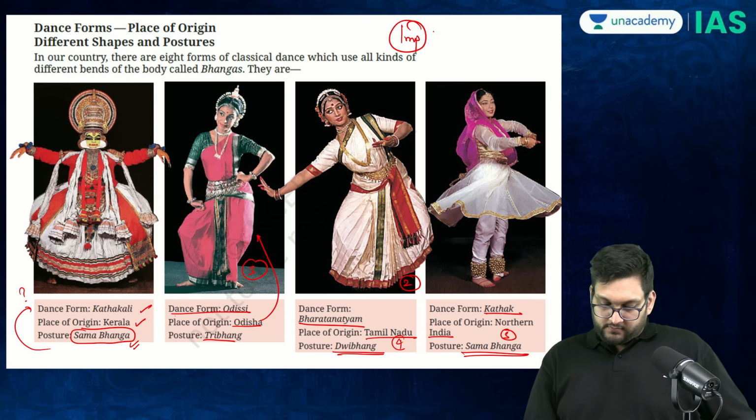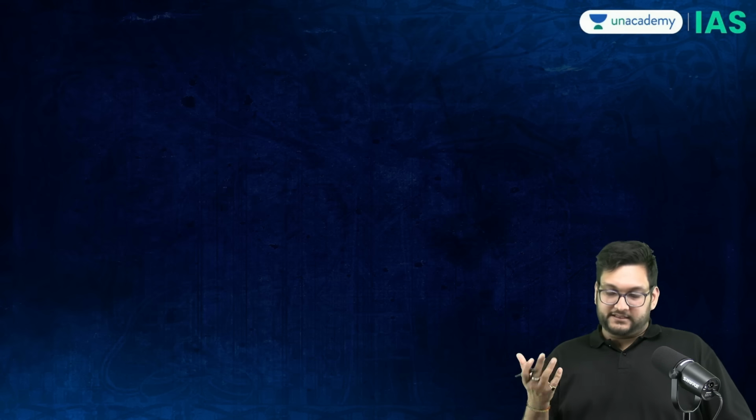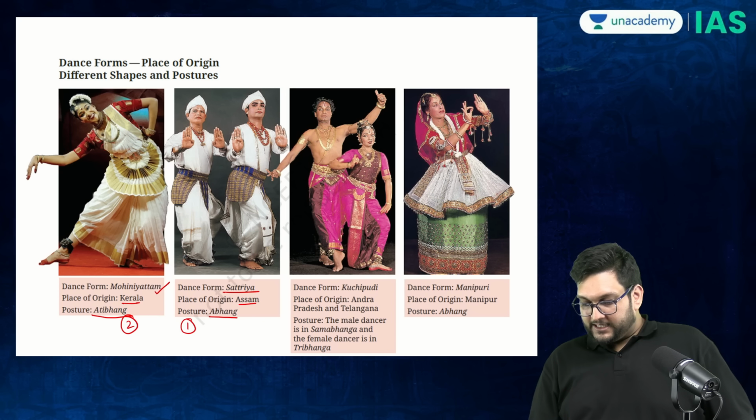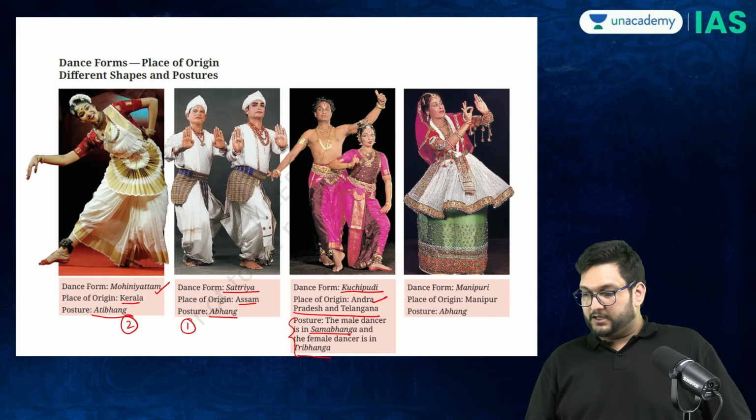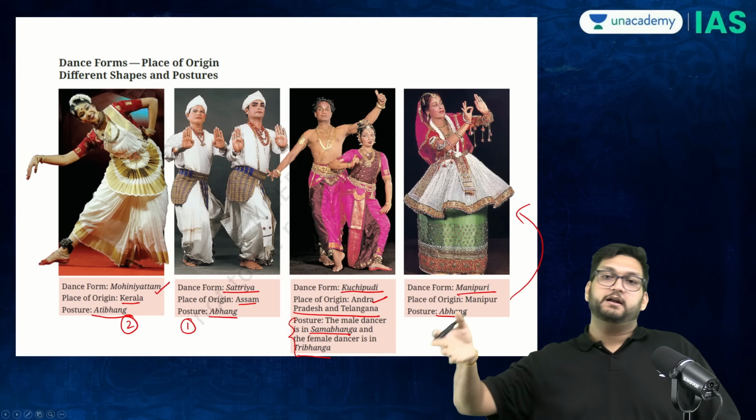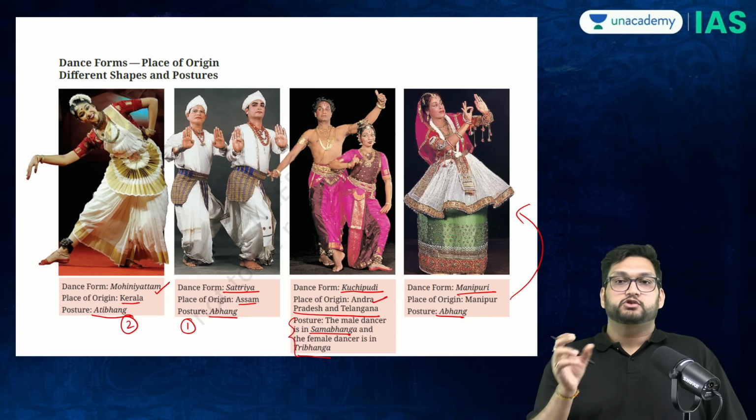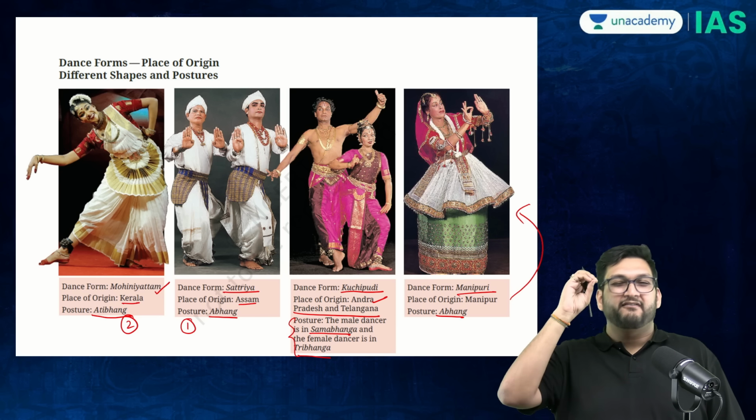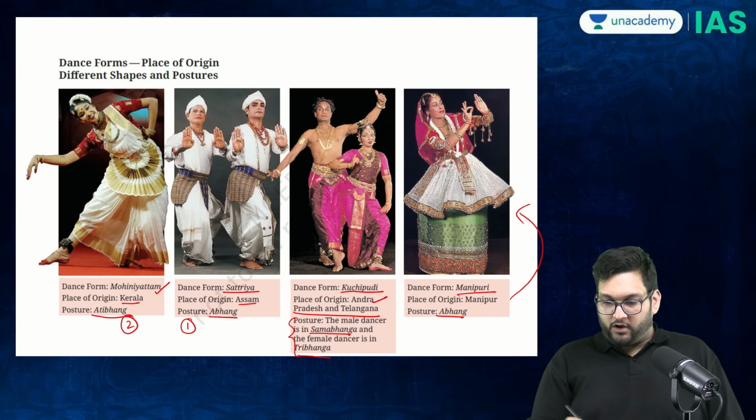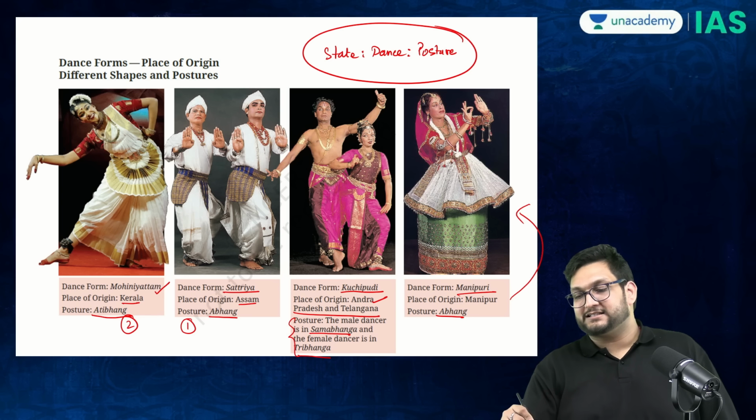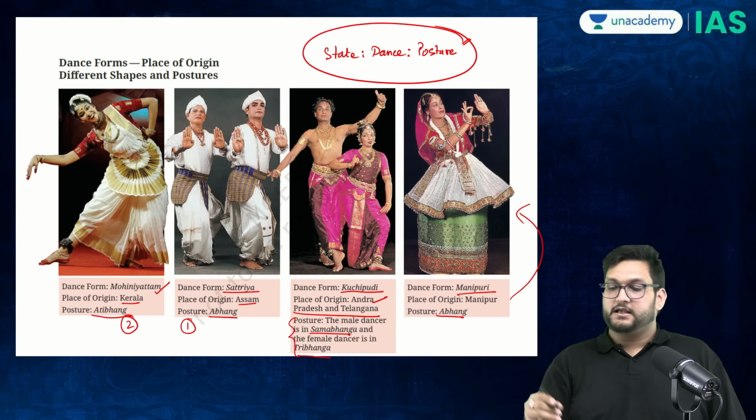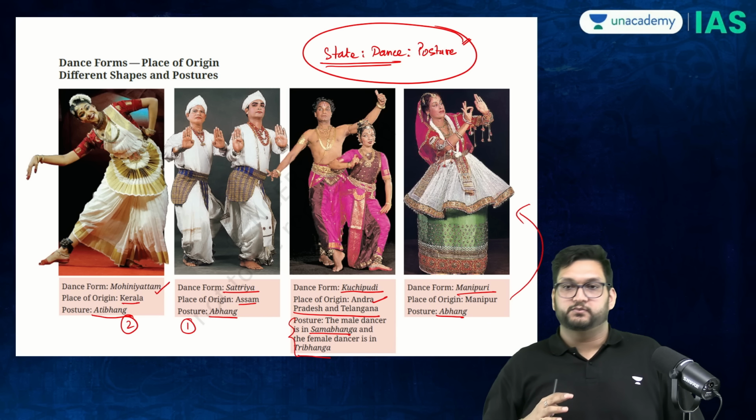Dances and their states are relevant. Kuchipudi, Telangana and Andhra Pradesh. The male dancer is in Samabhanga. The female dancer is in Tribhanga. Manipuri dance, Abhanga. So you can see Abhanga, Dvibhanga, Tribhanga and Samabhanga. Therefore, you can see it's a whole set of very interesting information for the examination. Obviously, state, dance, and now posture, this you should know. Postures are common, represented in different ways, but state and dance are explicitly mentioned in this book.